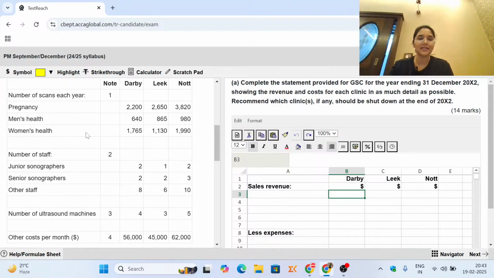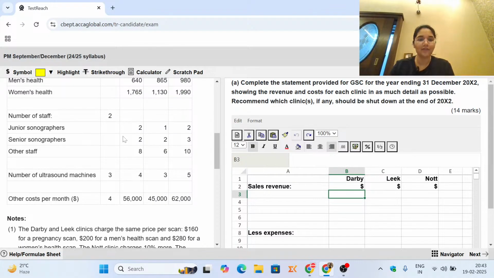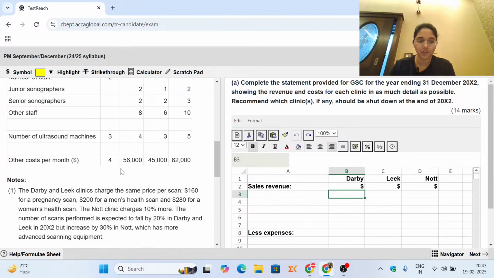Now here is note number 1. These are the 3 clinics we have to evaluate. Here you can see the number of scans each year, accompanied with note 1, and here are the numbers. These are the pregnancy scans, these are the men's health scans, and these are the women's health scans. Then you have the number of staff, the number of ultrasound machines, as well as other costs per month.